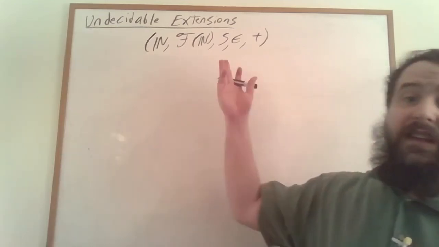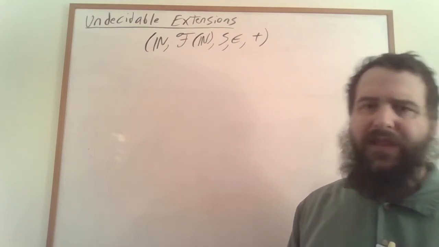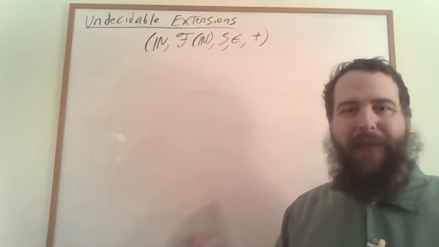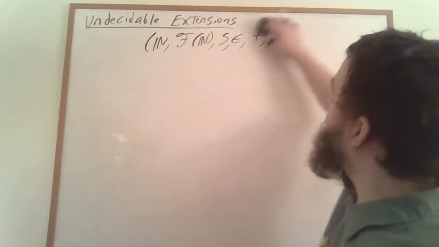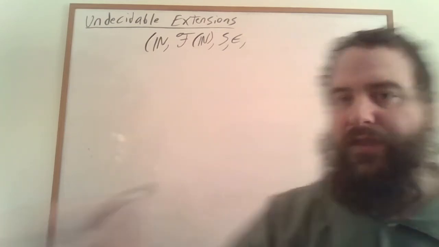Instead of adding addition onto the weak second-order theory of one successor, I mean, there's already a lot going on. Addition seems like a really powerful addition to this particular logic. Let's instead just add a multiplication by 2 operation.